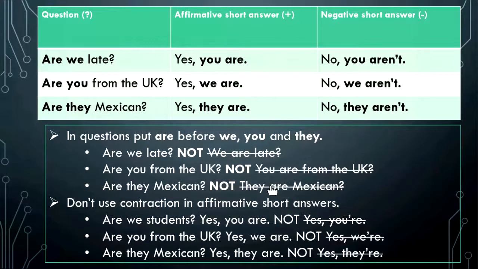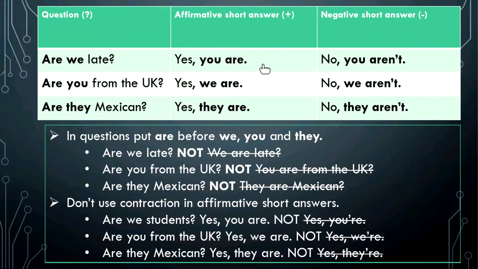Now with questions, we follow the same structure or the same ideas as with previous classes. Okay, so what do we do? We change the order. So all the questions, in this case yes or no questions, start with are, and we put this word, are, before we, you, and they. So all these yes or no questions start: are we, are you, are they, and then the rest.